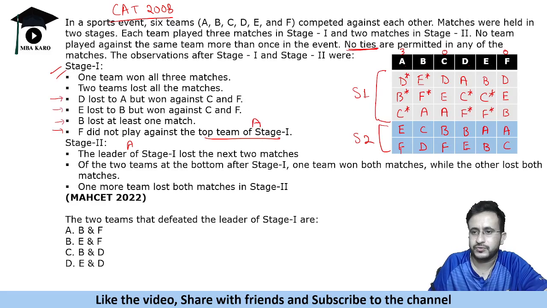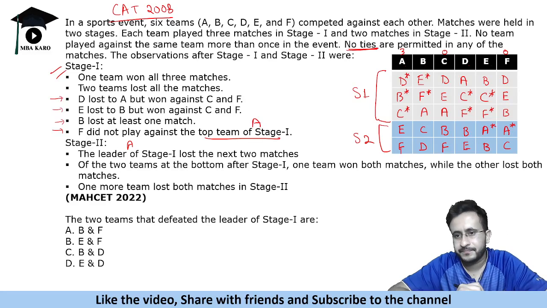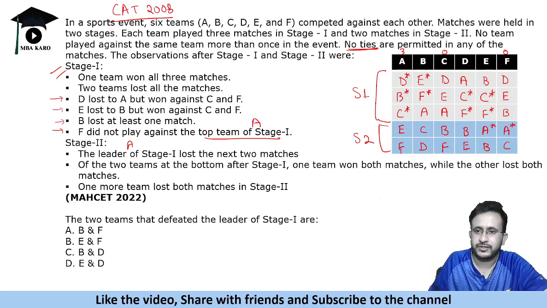Now if A lost to E and F, that means E and F will win against A, isn't it? Because A lost, so this star means this team will win the match. Okay, so you have to see that this match is won.